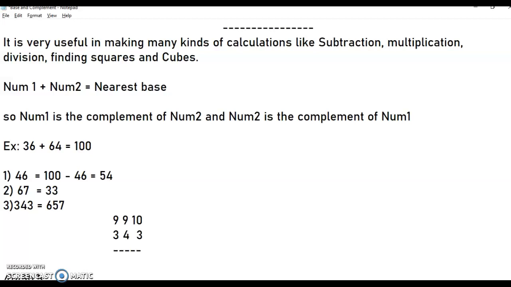The first digit is subtracted from 9, so 9 minus 3 is 6. 9 minus 4 is 5. 10 minus 3 is 7. The answer is 657.